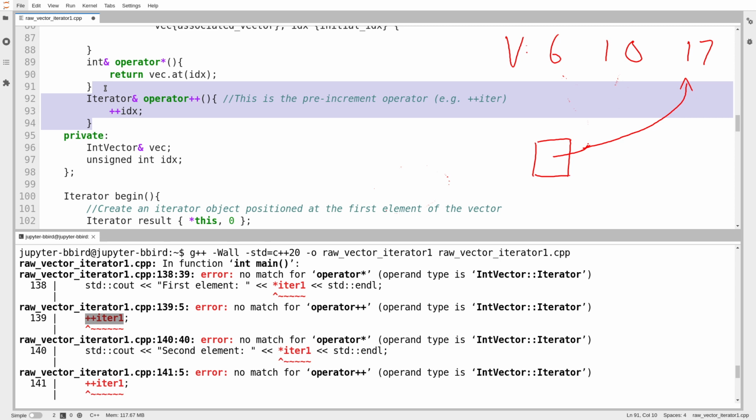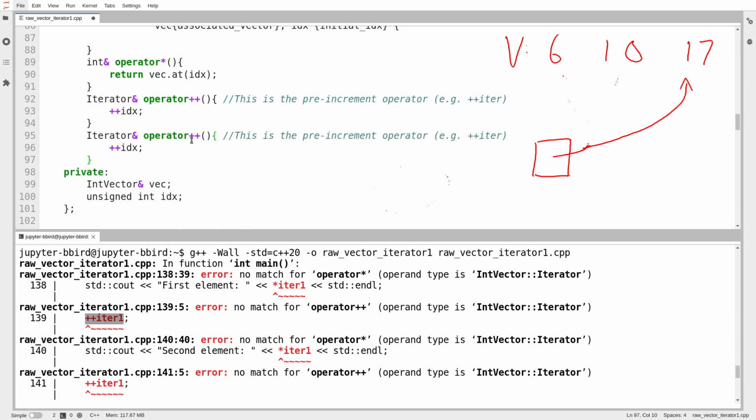And similarly, for the minus minus operator, so the operator minus minus, this would be the pre-decrement operator. Again, all of these are unary operators. They take just one operand, which is the iterator itself, which is why we see no arguments being passed in when we write the signature for the operator. When I do operator minus minus, I should expect that I decrement the internally stored index. If the iterator points at 17 and I decrement the iterator, the index stored internally will now be the index of 10.